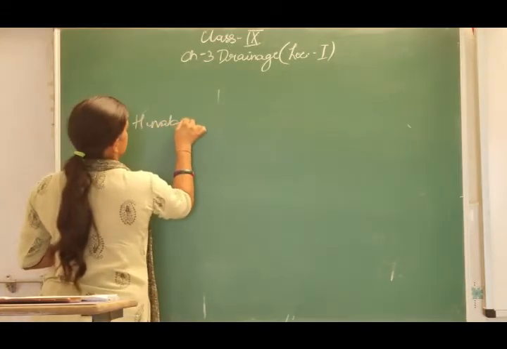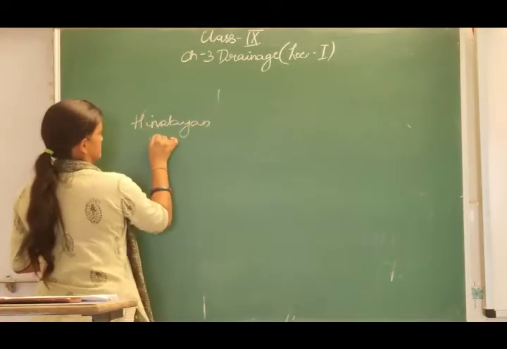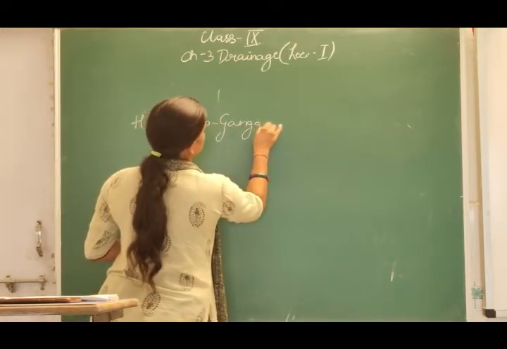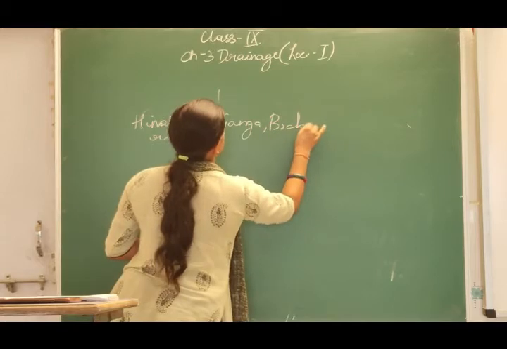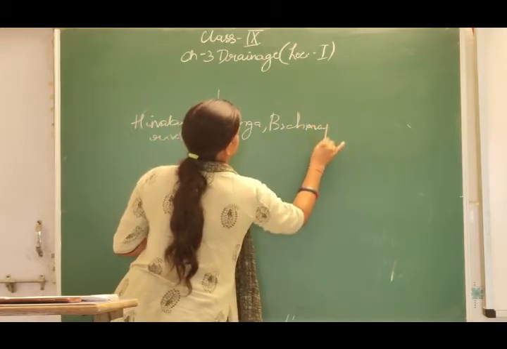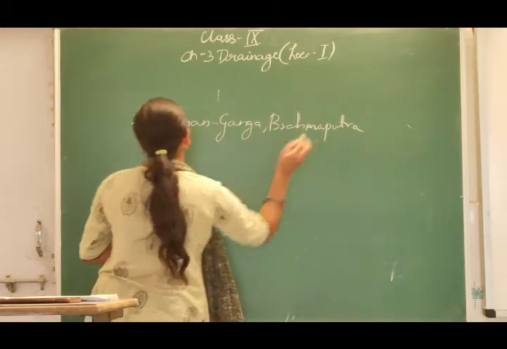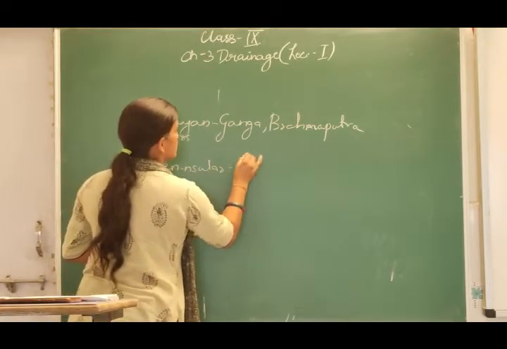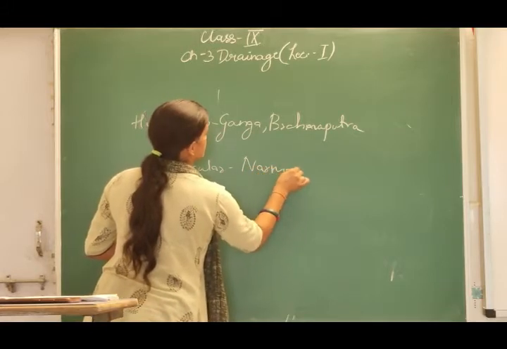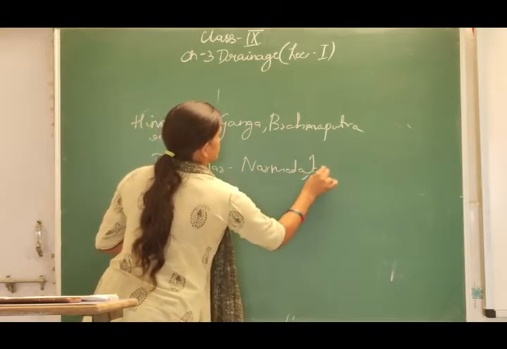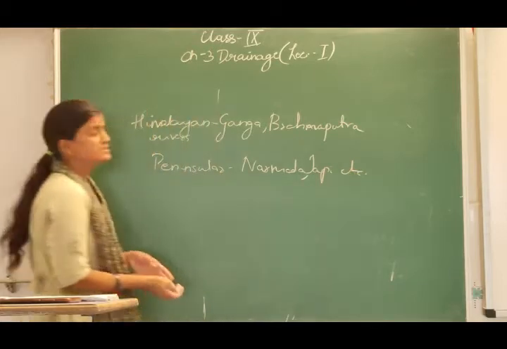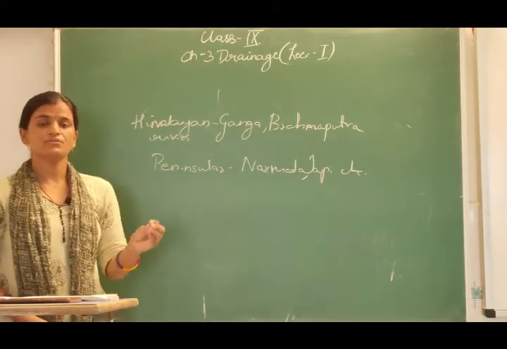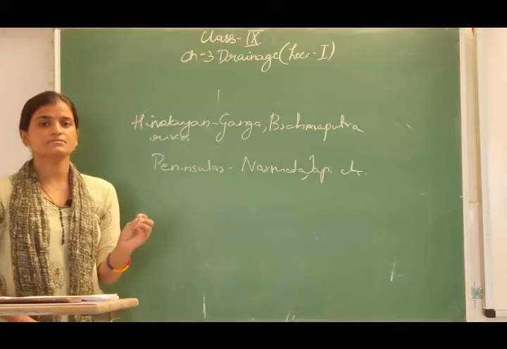Himalayan rivers: Ganga, Brahmaputra, Yamuna, etc. And for the peninsular rivers, we talked about the Narmada, the Tapi, etc. So these were the points of differences between these two rivers, including the point of origin, the course of the rivers, the drainage system.